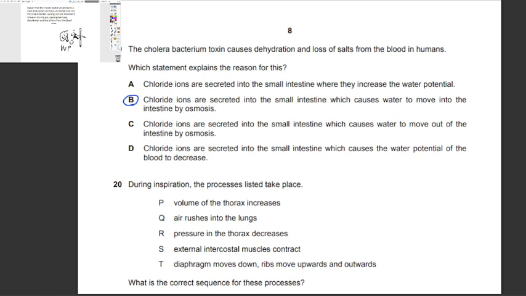No, it's into, because out of the small intestine would mean into the cells, but no, it's the opposite. Chloride ions are secreted into the small intestine, which causes the water potential of the blood to decrease. No, it does not cause the water potential of the blood to decrease. It causes the water potential inside the small intestine to decrease. So the answer is B.